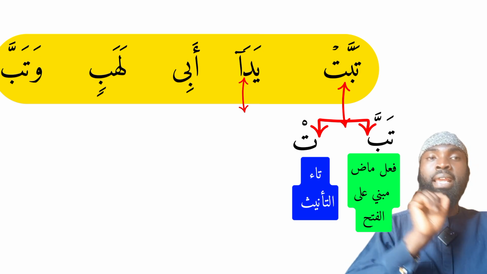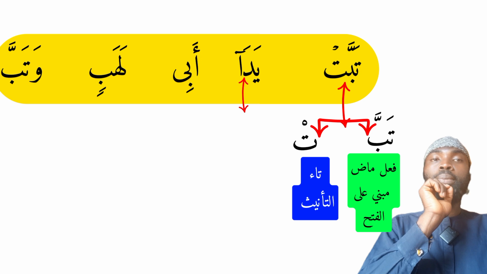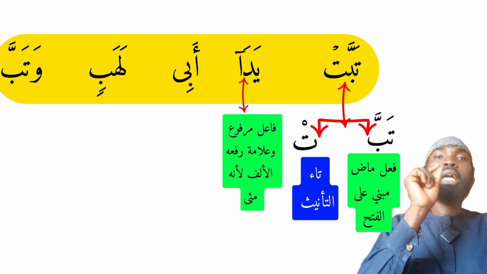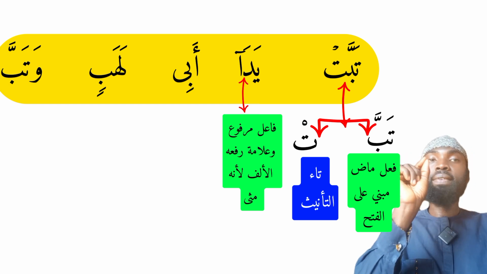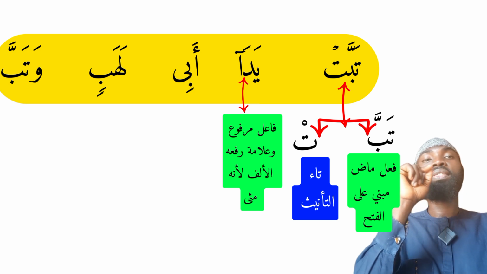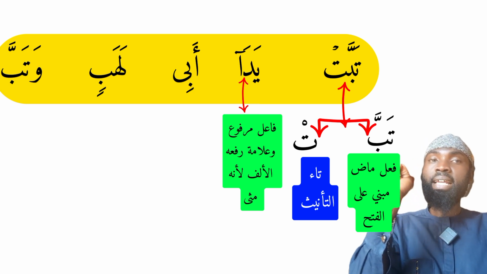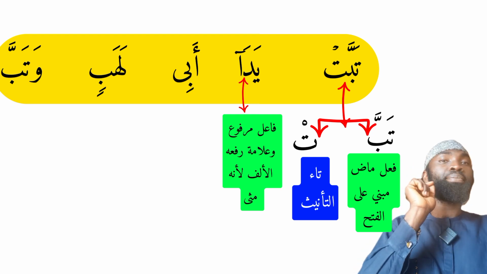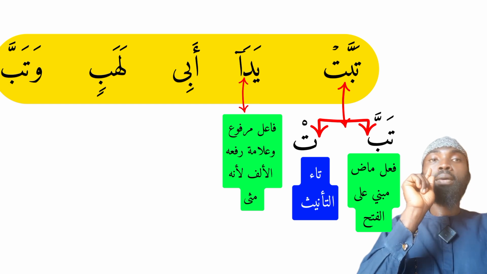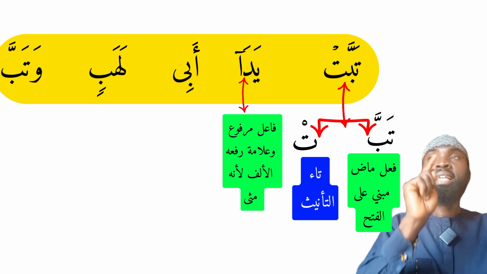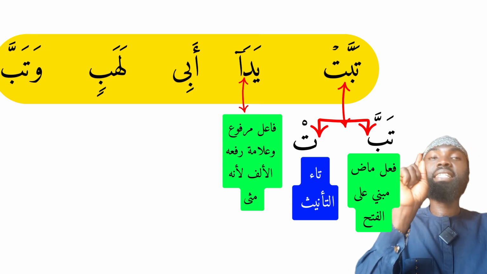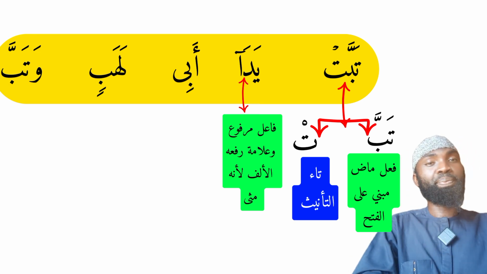So yada here grammatically would be fa'il marfu wa alamatu raf'ihi al alif, because it is dual. This word yada is coming as the subject of this sentence, which is marfu, that is in the nominative case, and the sign of its nominative case is the alif that is there.